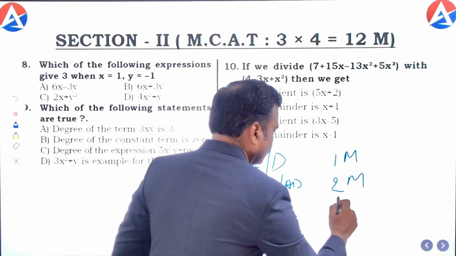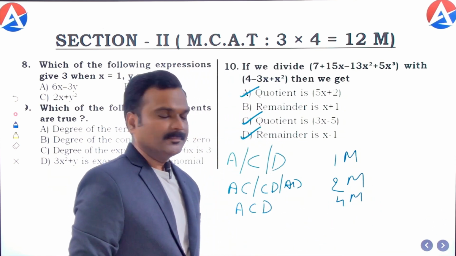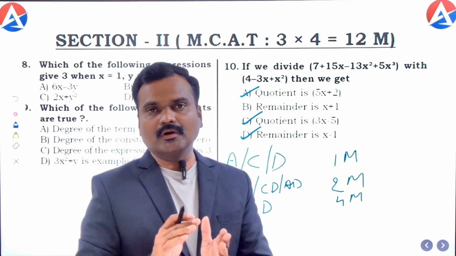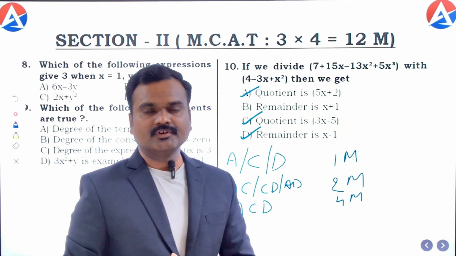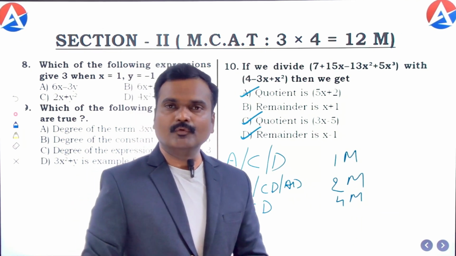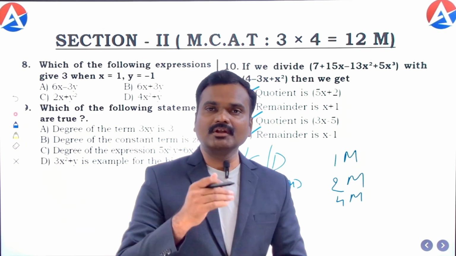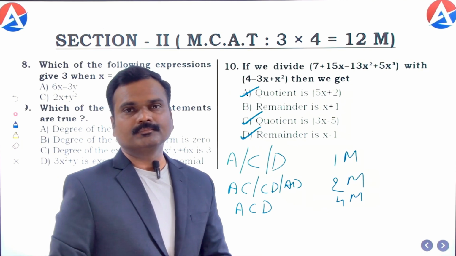So they will be given 4 marks for that question. Is it clear? I repeat once again. If it is completely answered by the student for all the options, all the correct options are bubbled in the OMR sheet, they will be awarded 4 marks for that. If it is partially correct answered, how many correct options they bubble, those many 1 marks will be given.